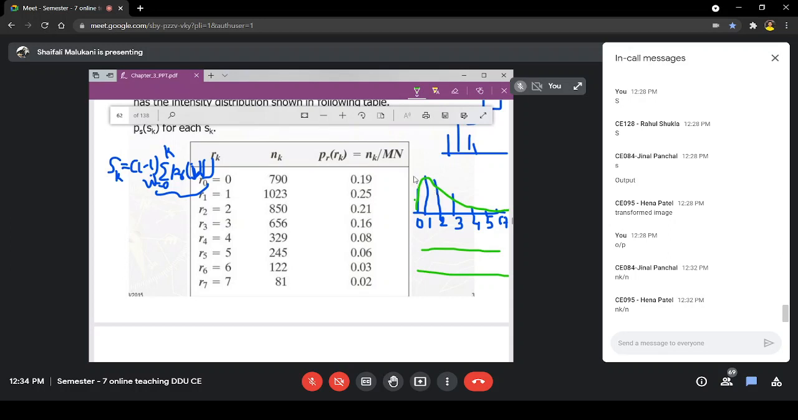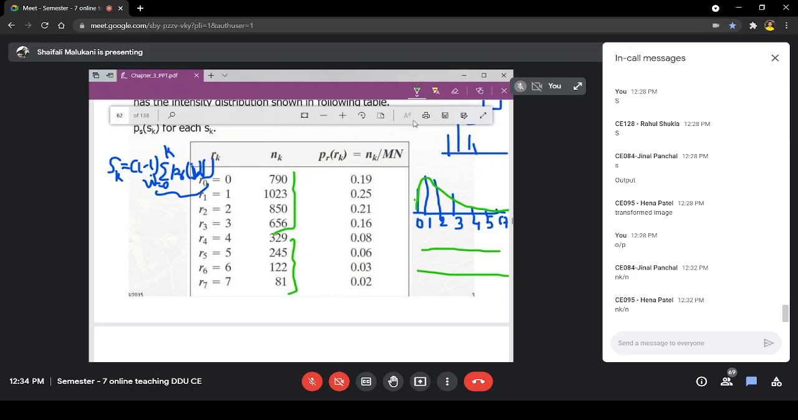Understood? So this is actually a normalized histogram. If you plot this also, the shape will remain the same. These are higher values, you observe. These are very low values, and from that only we have obtained this. Okay.